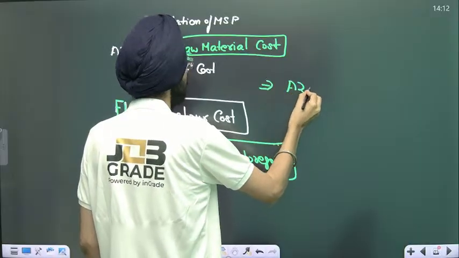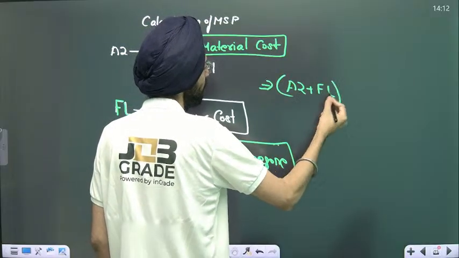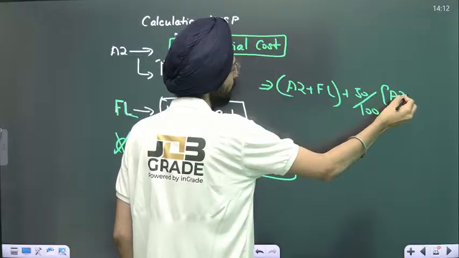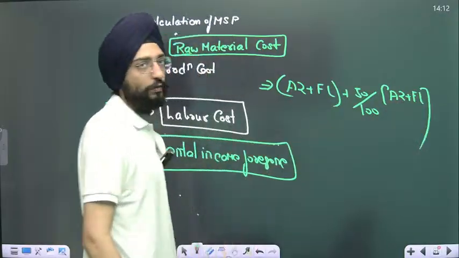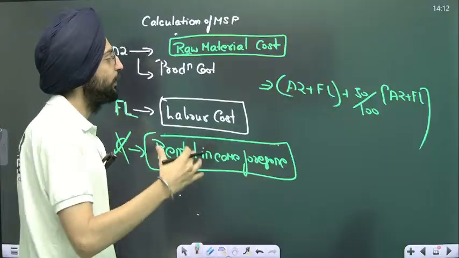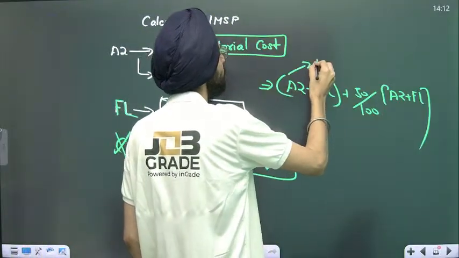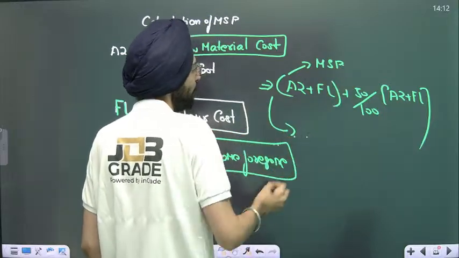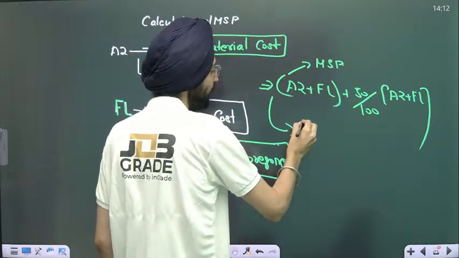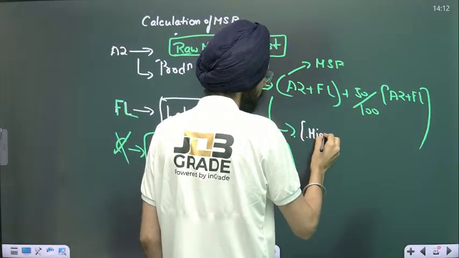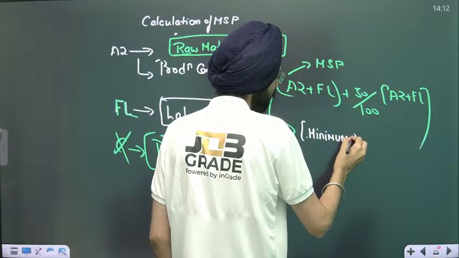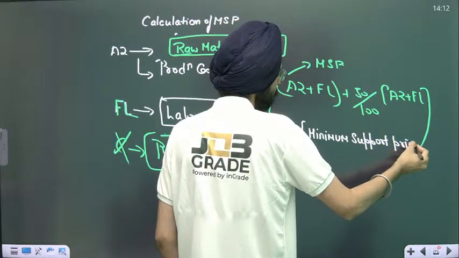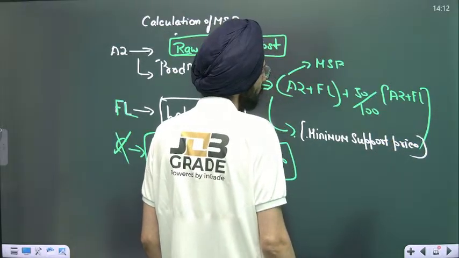So it is nothing but A2 plus FL plus 50% over A2 plus FL. That's the formula by which government calculates MSP, minimum support price. That's how things work.